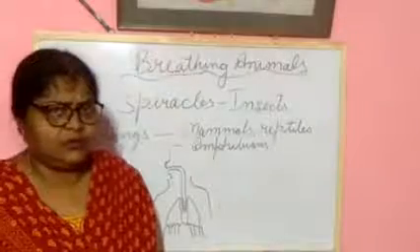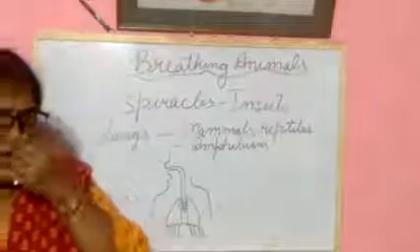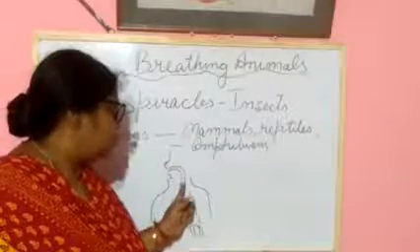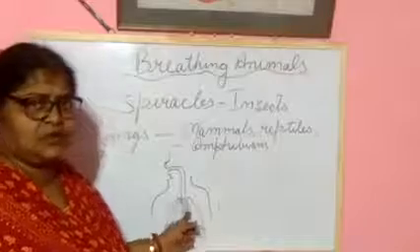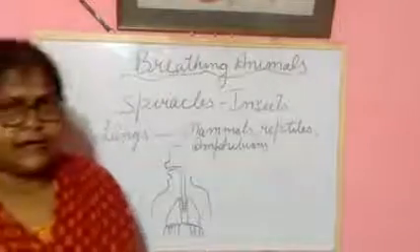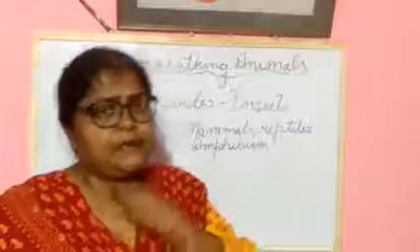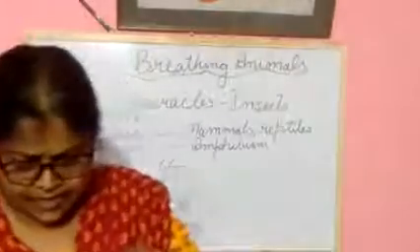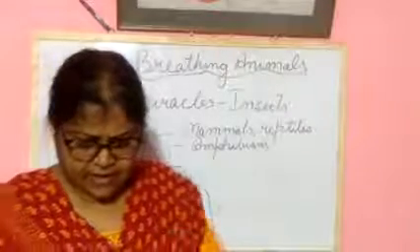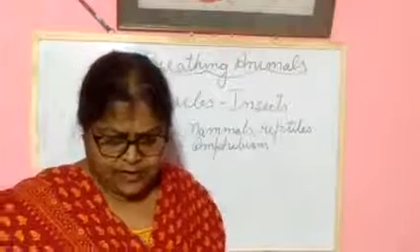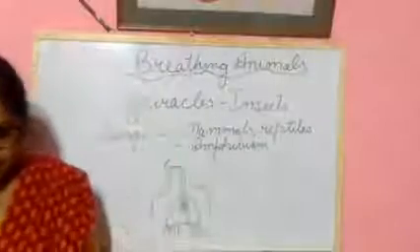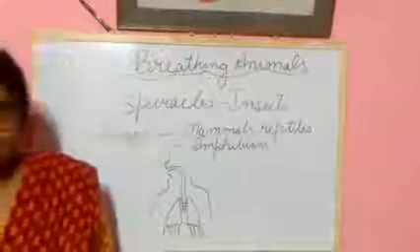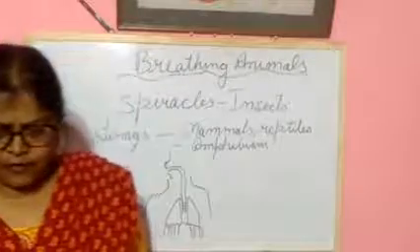When you breathe, you have a nose. Air enters through the nose, and through the windpipe it goes inside to the lungs in your body. The lungs have a rich supply of blood vessels. Okay. Now what happens?